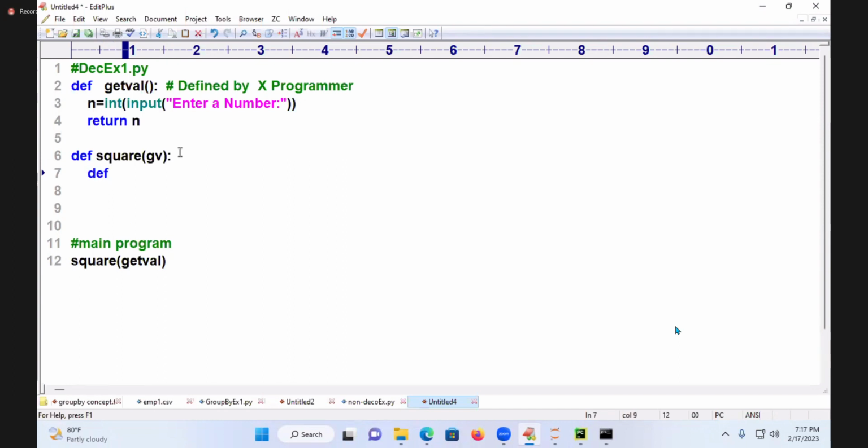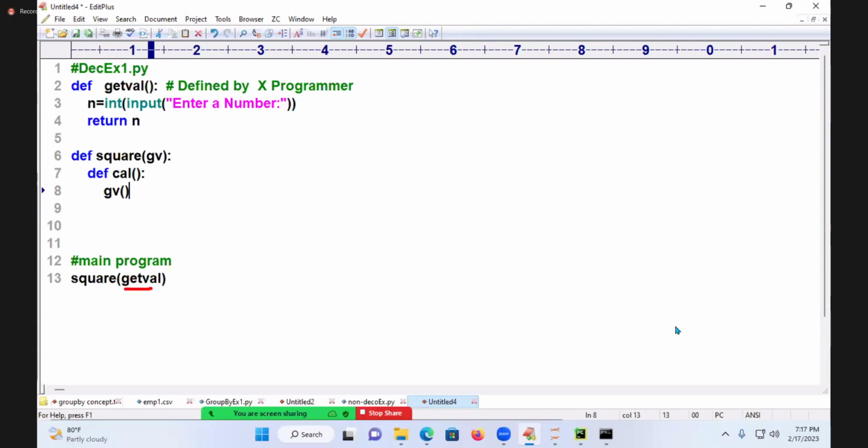I will say calculate. Calculate is my inner function. What am I doing inside? I will call my function which is taken as a parameter. What is my function name? GV. Get value, the original name, is put in GV. Enter inside the inner function.